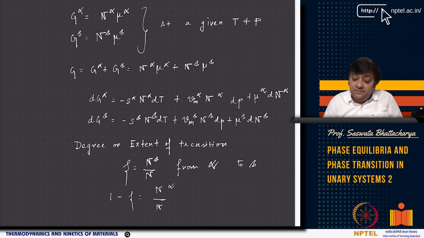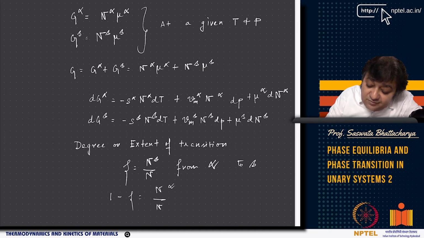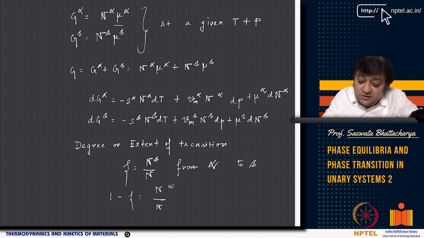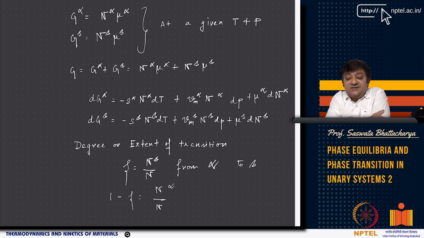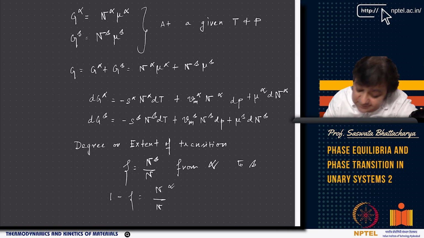Now, mu alpha is the molar free energy of alpha phase. If I multiply with the amount of moles of alpha phase, that is n alpha, I get G alpha, which is n alpha mu alpha at a given temperature and pressure. Similarly, I can write G beta equals n beta mu beta. Now, total G is G alpha plus G beta, which is n alpha mu alpha plus n beta mu beta. Now, if I have this, I can basically write a differential. So, this is dG alpha plus dG beta. So, now I can first calculate dG alpha separately.